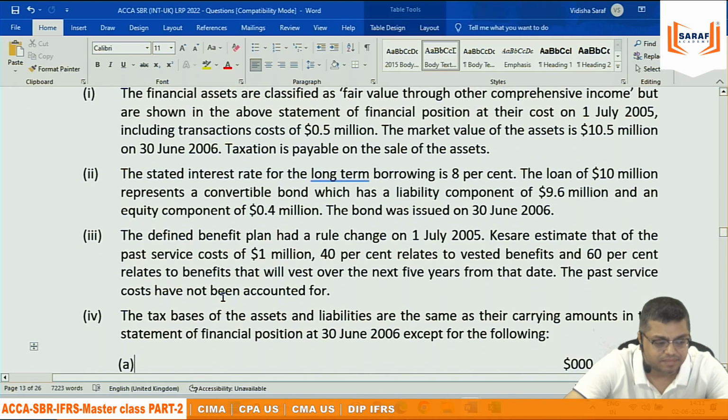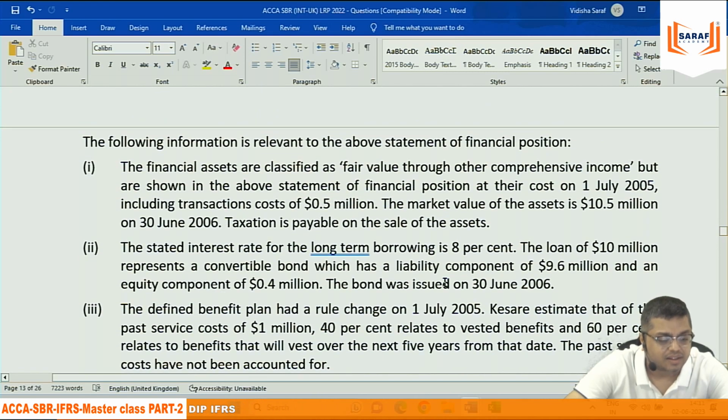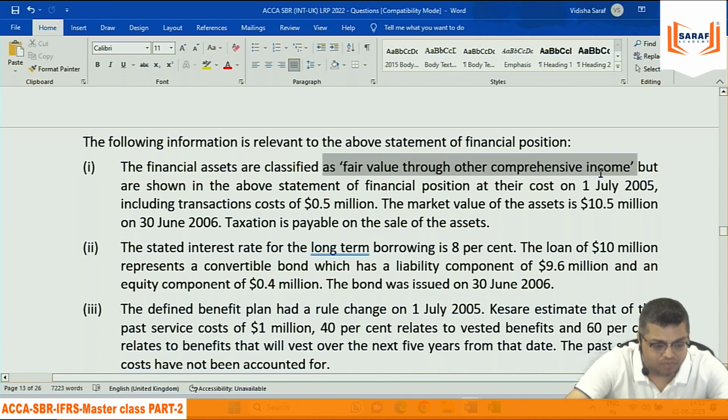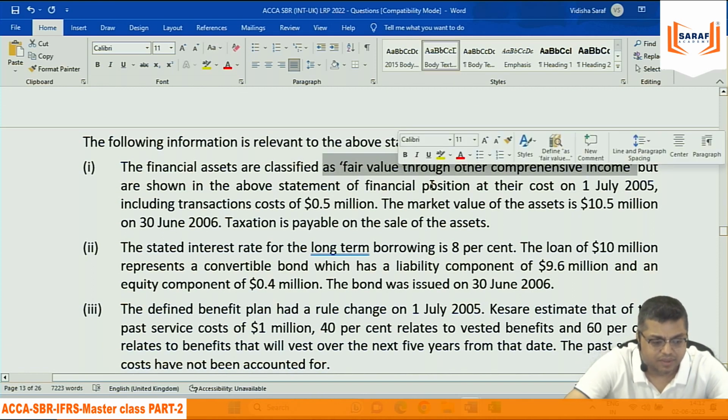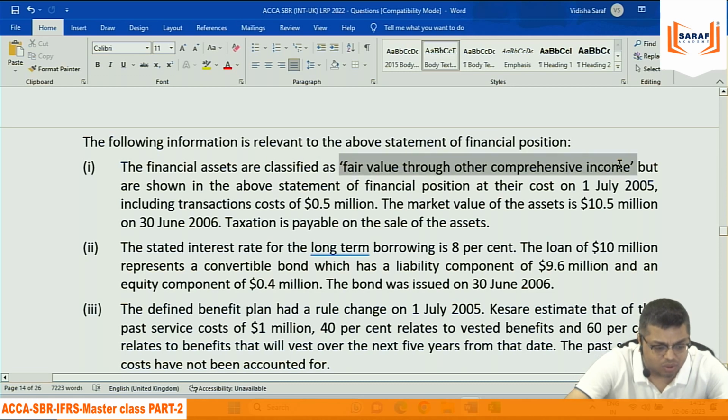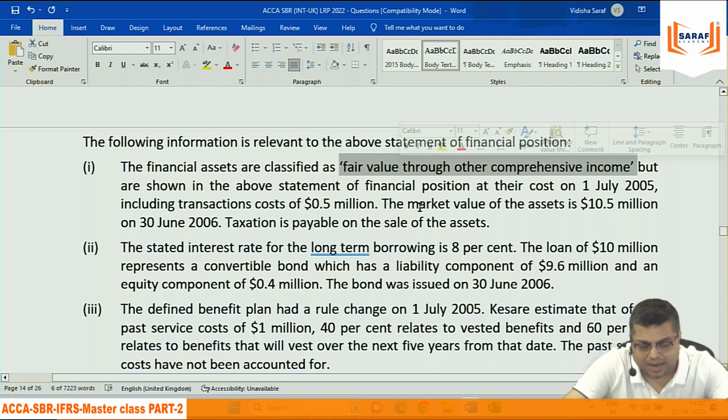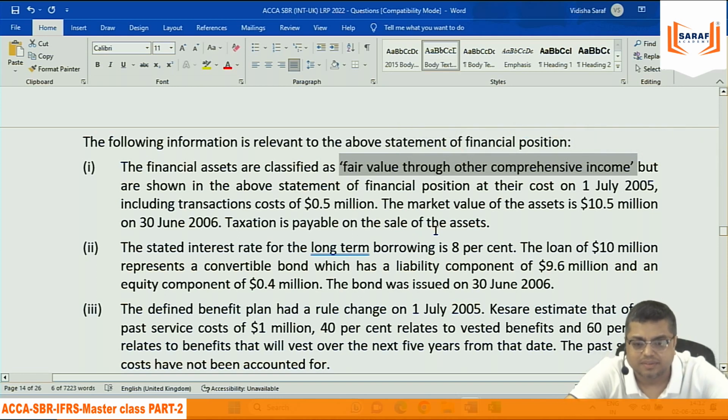Because it is written that it is cost, financial asset is written. Maybe recorded as cost. But still they are saying that we are following fair value through other comprehensive income. When we are following fair value through other comprehensive income, then we should be recording the fair value in the balance sheet and the gain should be recorded in OCI, but we have not done that. So what we need to do?